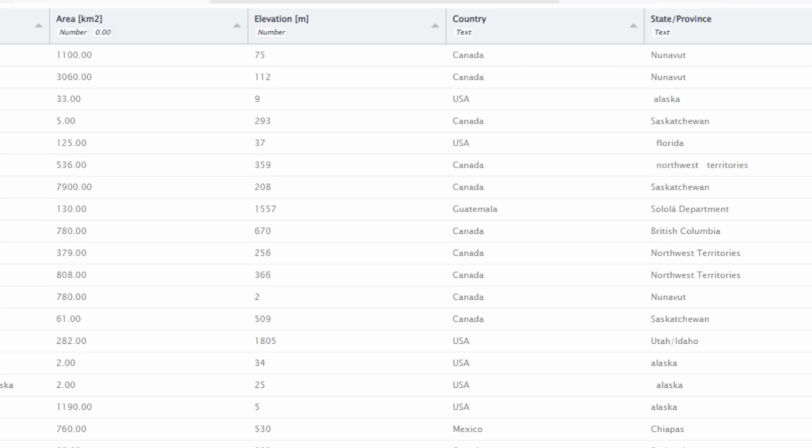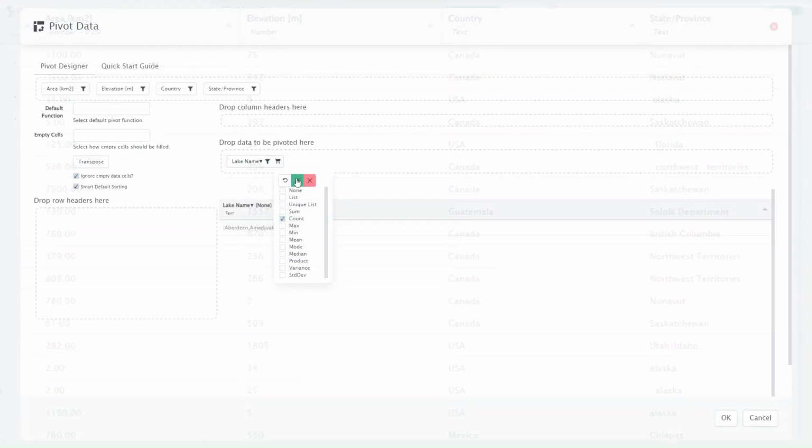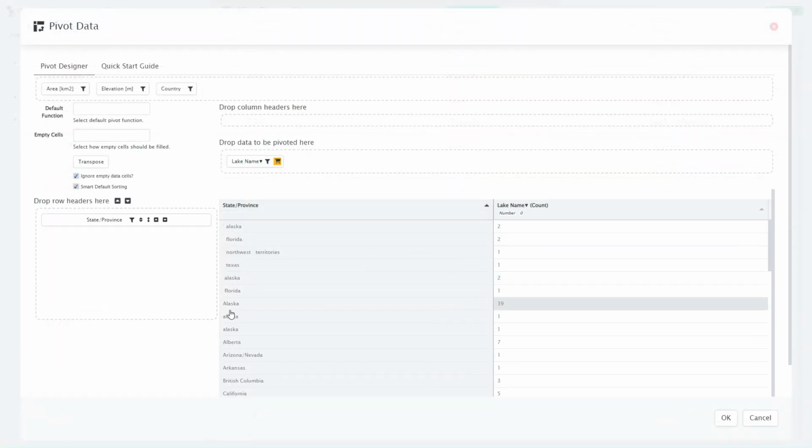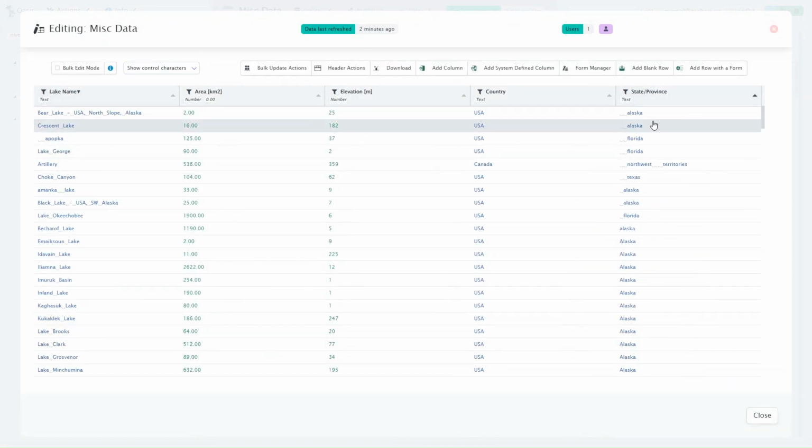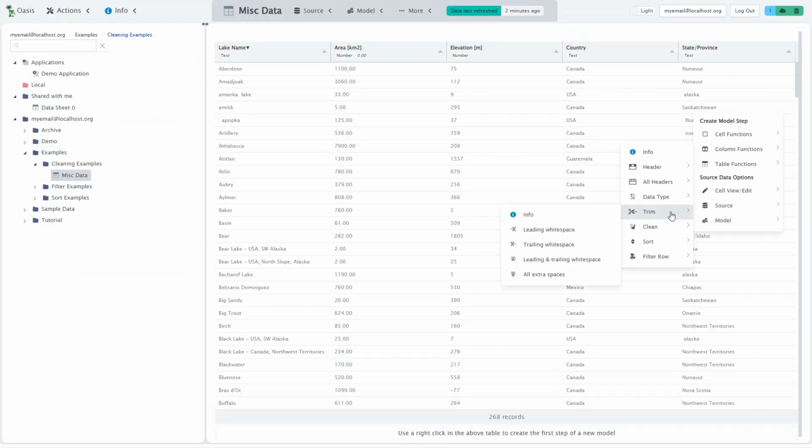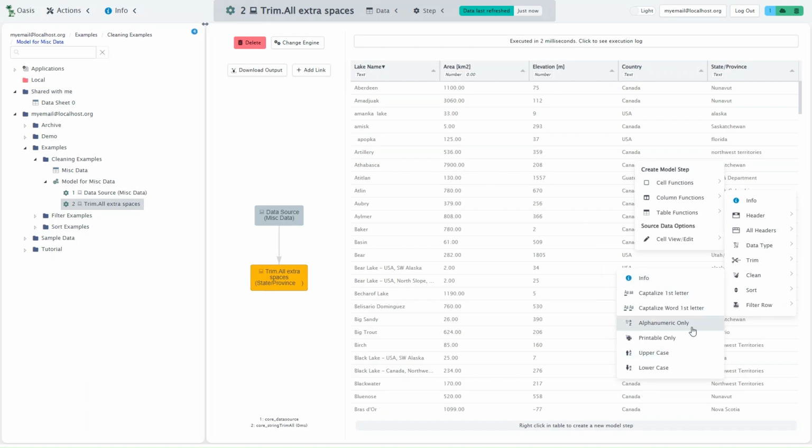In this video, we showed that a pivot table needed some data to be cleaned up. So we created an information model where two cleaning steps were applied prior to the pivot operation.